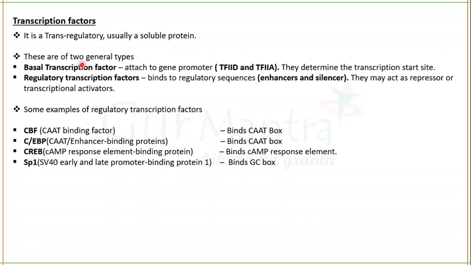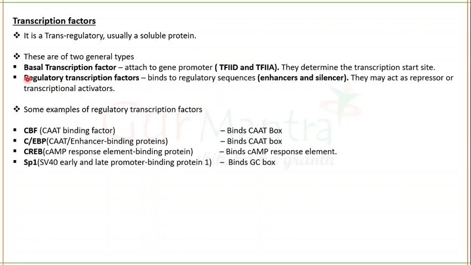These basal or general transcription factors bind to the gene promoter, such as transcription factor 2D and transcription factor 2A. These are some of the general transcription factors, basal transcription factors, which will determine the transcription site. And regulatory transcription factors will bind to the regulatory sequences. Regulatory sequences are cis-acting sequences.